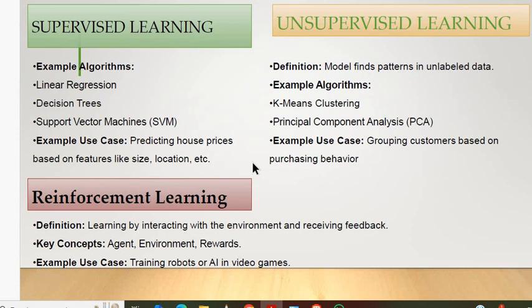Unsupervised means based on unlabeled data. So we have to train on the patterns. It will be based on particular patterns and unlabeled data only. The algorithms are K-means clustering and PCA, that is principal component analysis. The use case is grouping customers based on purchasing behavior. On various websites we buy some products, right?